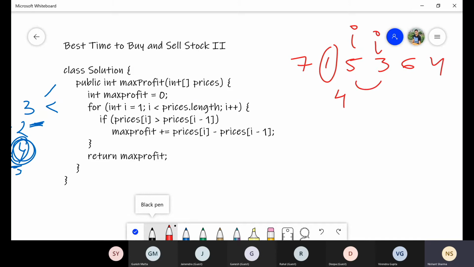Is this greater than 5? No. So again I change to this, and check whether this is greater than 3. Yes, it is, so the profit is 3, 6 minus 3, and I add these two profits. Then again I move i to this and check whether it is greater. No. So the total profit is 7. That's the answer. Okay, got it.